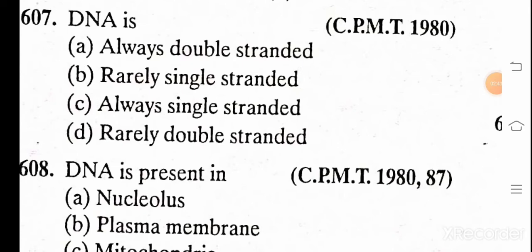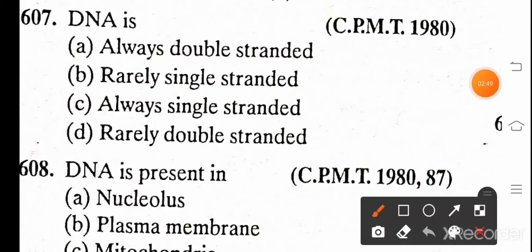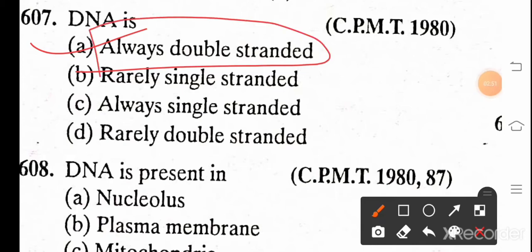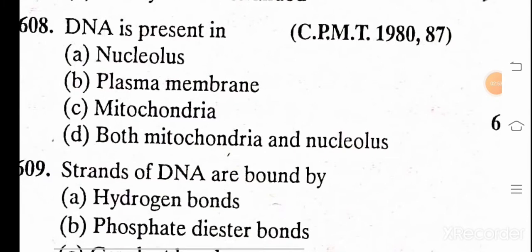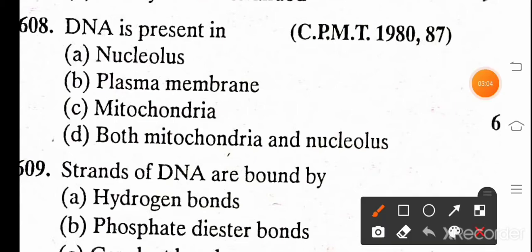DNA is: A. always double stranded, B. rarely single stranded, C. always single stranded, rarely double stranded. And the correct answer is A, always double stranded. DNA is present in: A. Nucleus, B. Plasma membranes, C. Mitochondria, D. Both mitochondria and nucleus. And the correct answer is A, Nucleus.